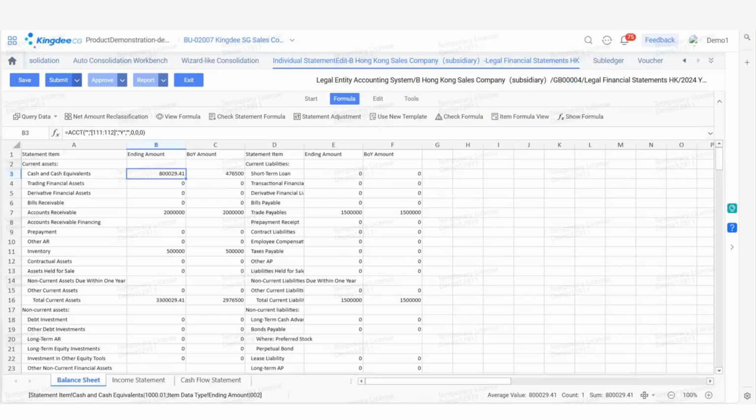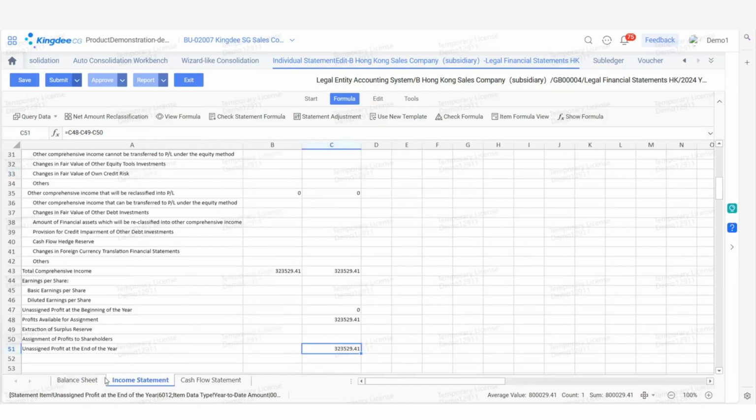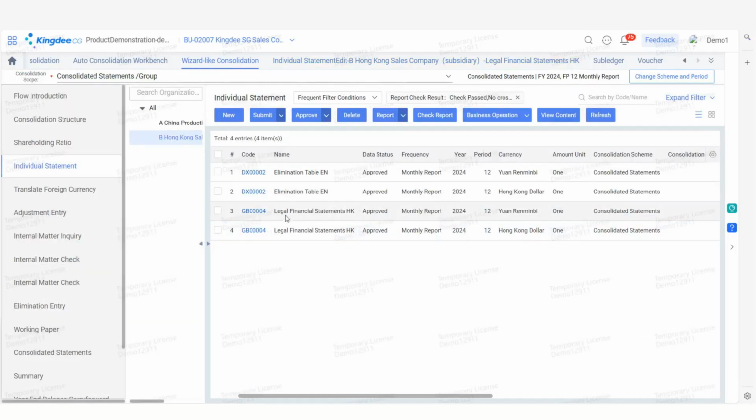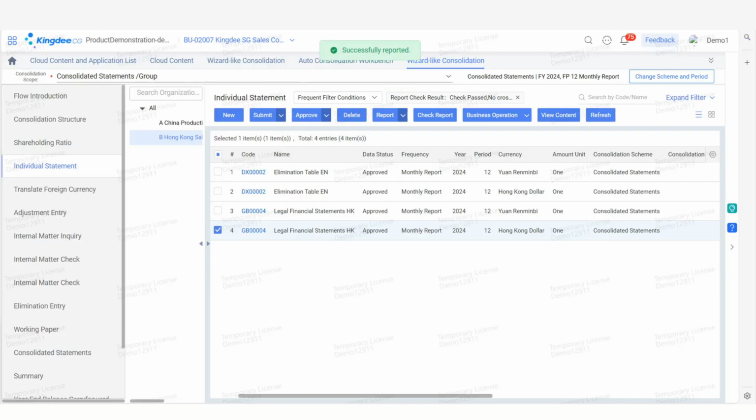Then, the system will convert HKD to RMB according to the foreign currency translation scheme, for example, using the closing rate for assets and liabilities and the average rate for income and expenses. Thus, the RMB report of Hong Kong Sales Company is generated. After confirmation, the report can be submitted, approved, and reported.